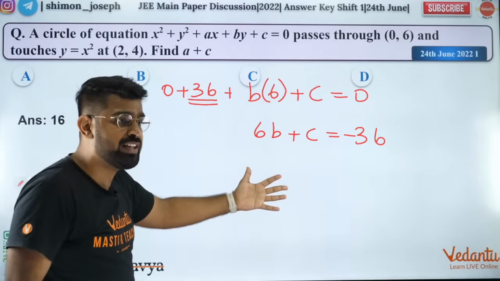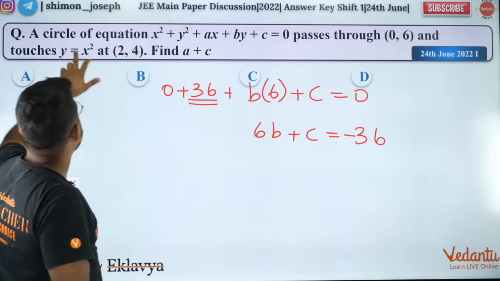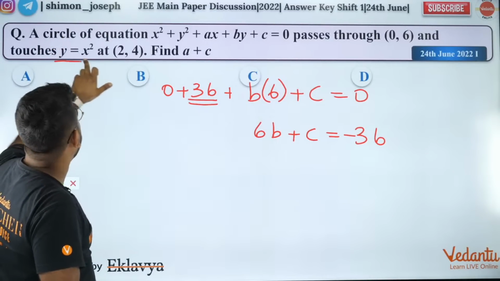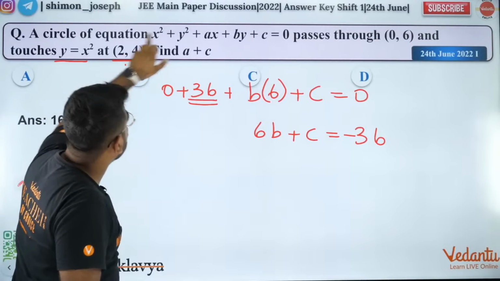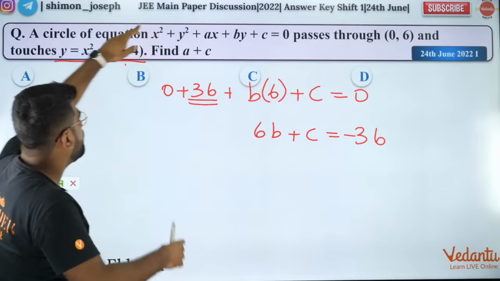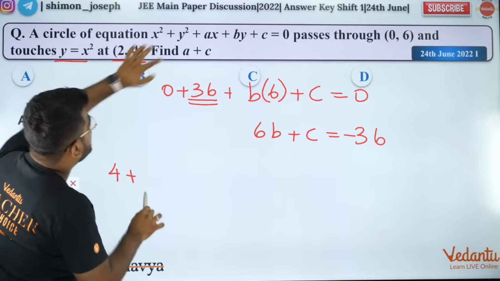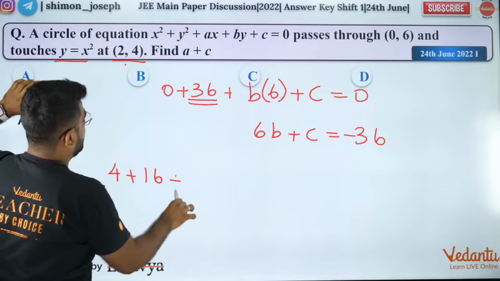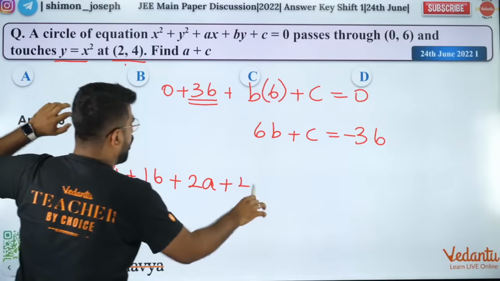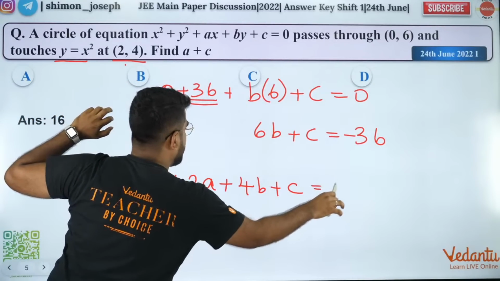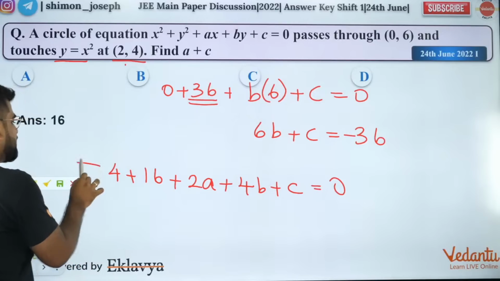What is the next equation? It also touches the parabola at 2, 4. So 2, 4 also will satisfy. If I put 2 in the place of x, I'll get 4 plus 4 square will be 16 plus 2a plus 4b plus c is equal to 0. So this is the second equation.